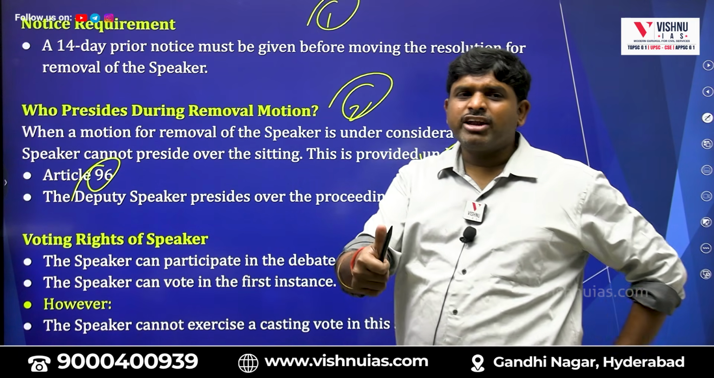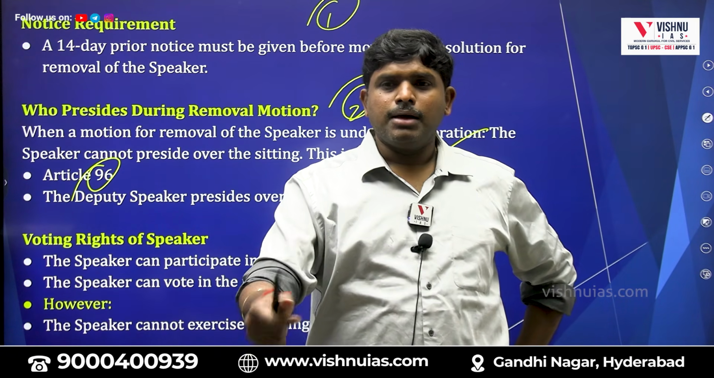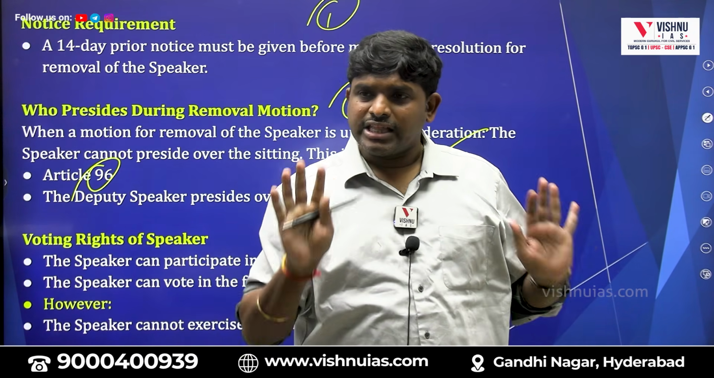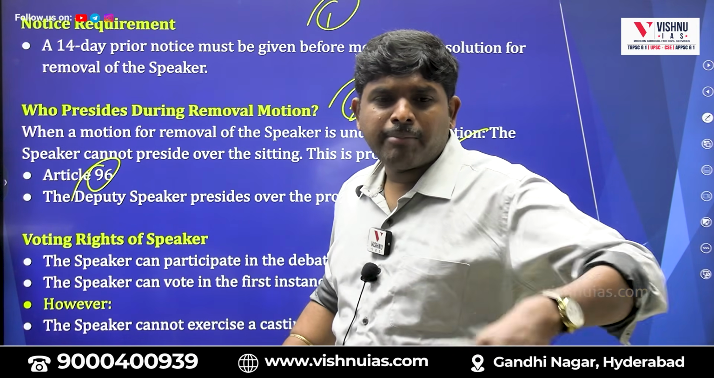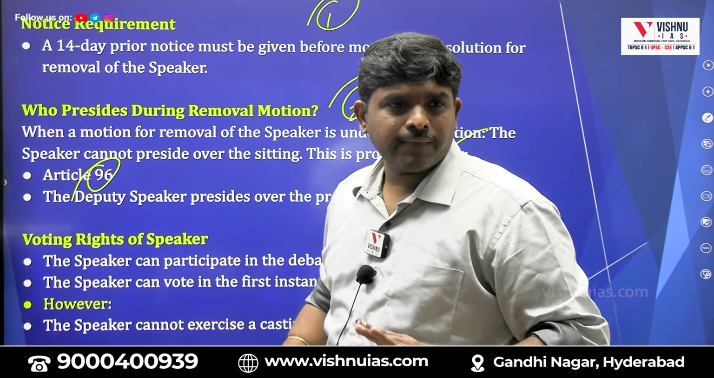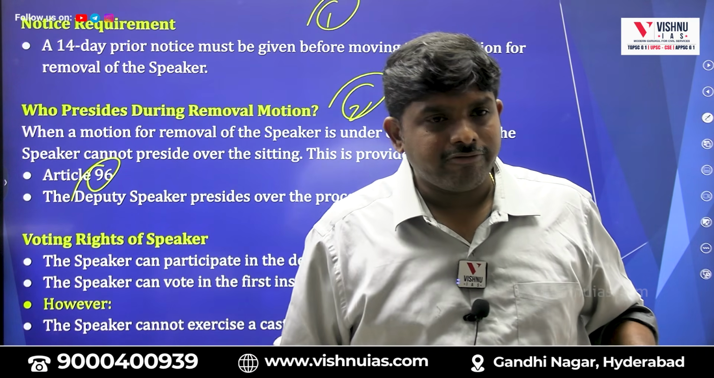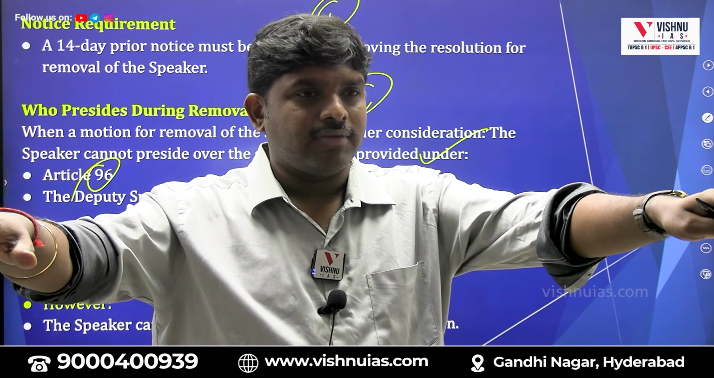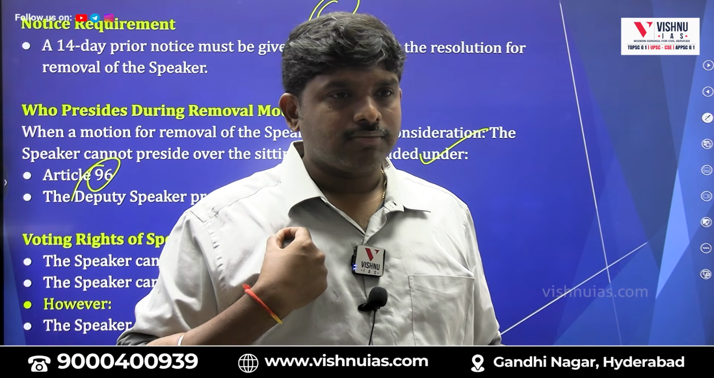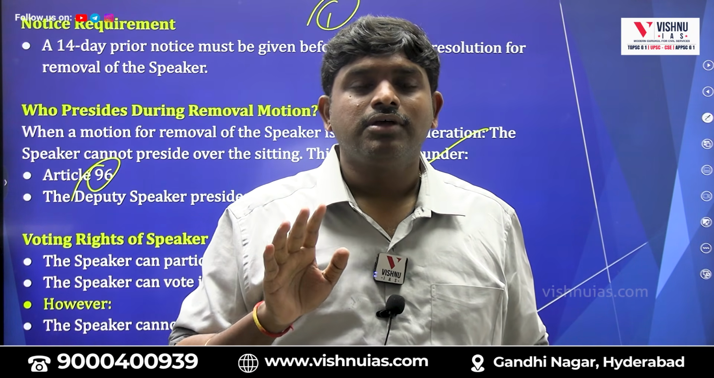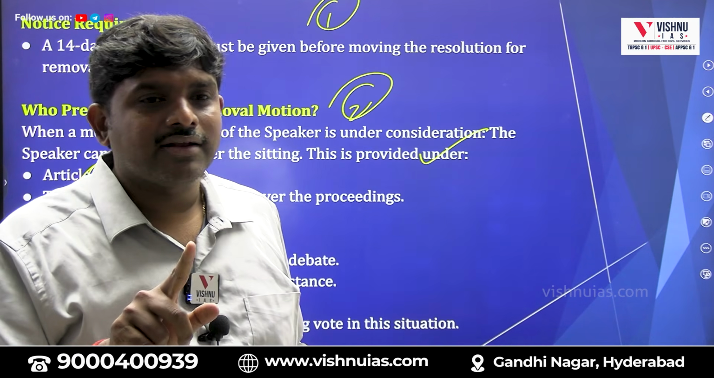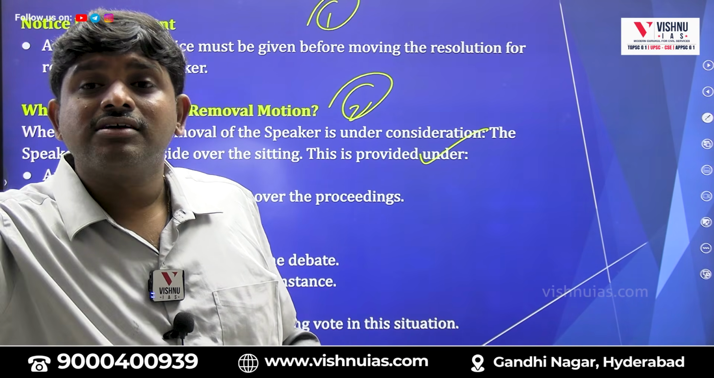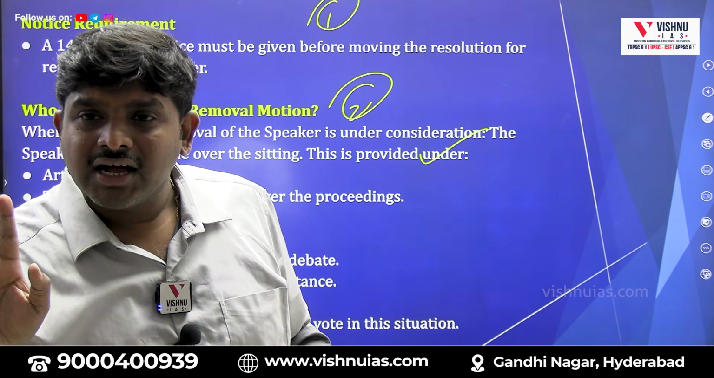The Speaker will vote for his removal in the first instance. But when there is a casting vote, 50-50, then he will not have the power to vote. In the first instance, when my removal voting is happening, I can vote for myself. If I didn't vote, and 50-50 votes came, then they will not give me the chance. The casting vote will not be given to the Speaker when there is a tie. The Speaker will vote in his removal procedure only in the initial stage.